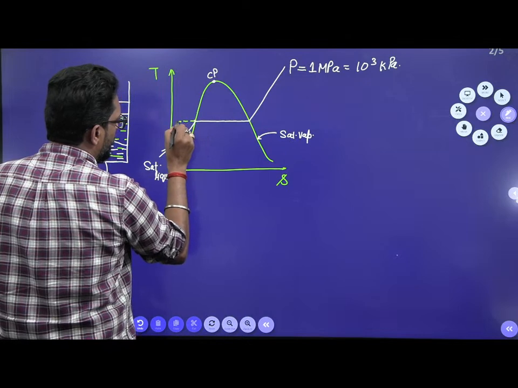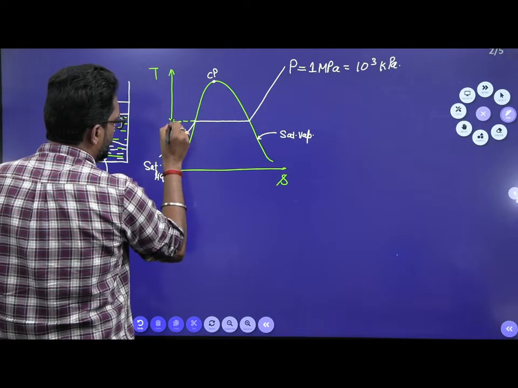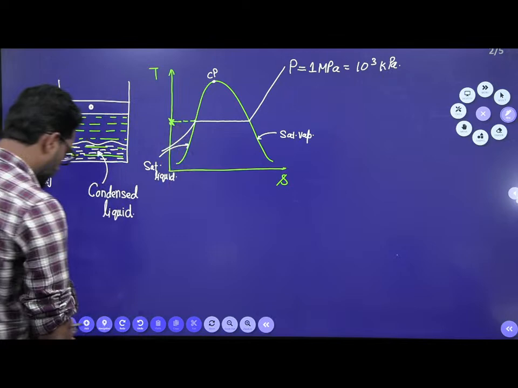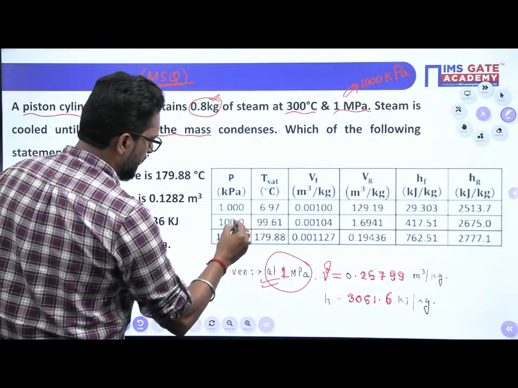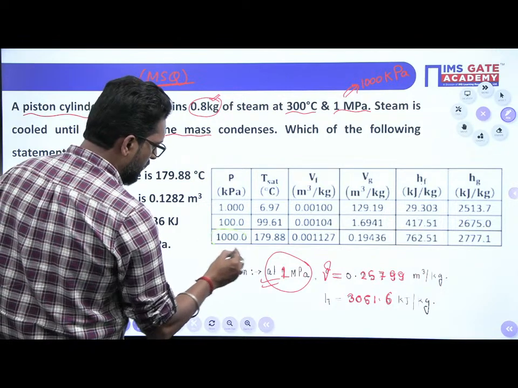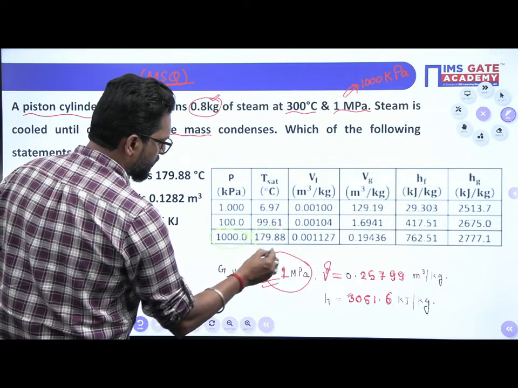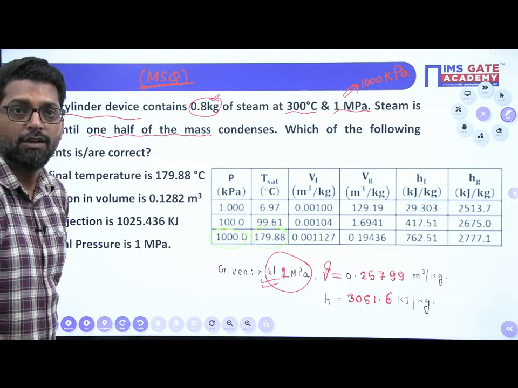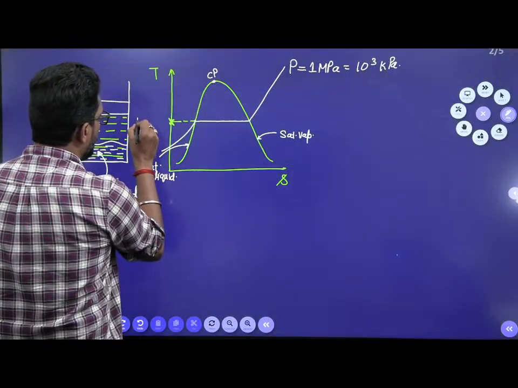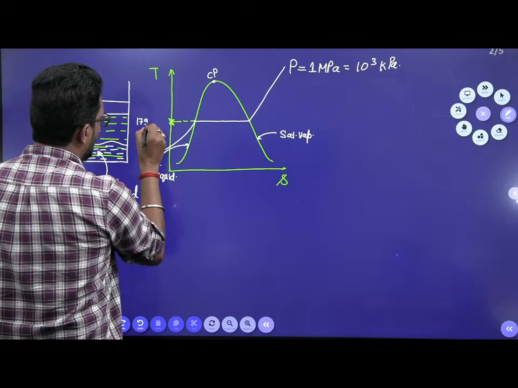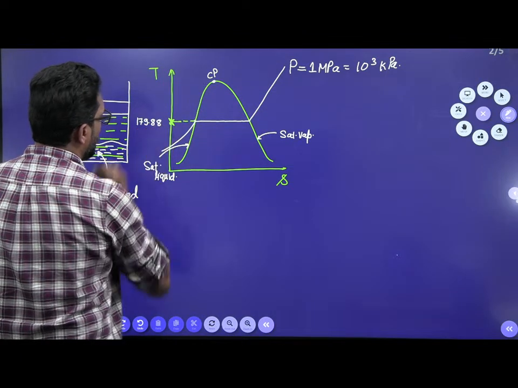Now, this is the pressure corresponding to that, and this is your saturation temperature. So what is the saturation temperature? The saturation temperature at 1000 kPa is given as 179.88. How much? 179.88. Okay, this is given.